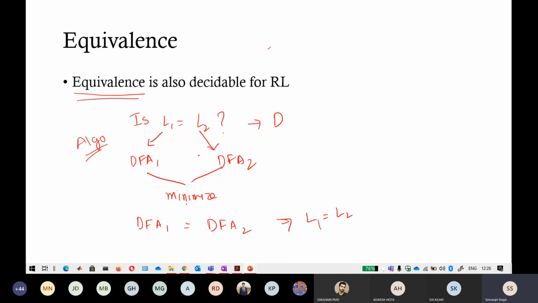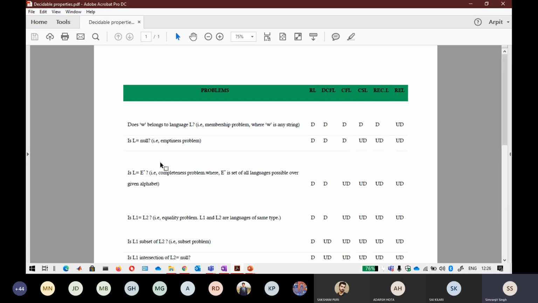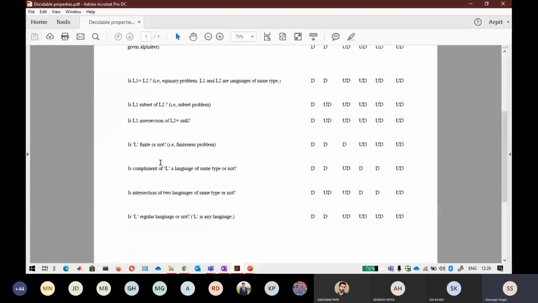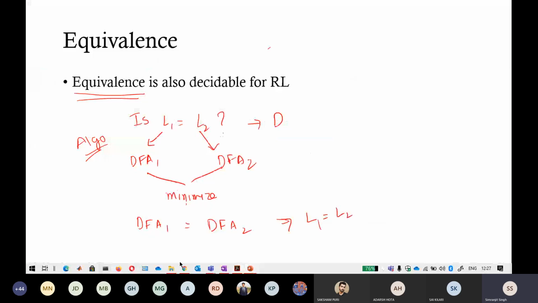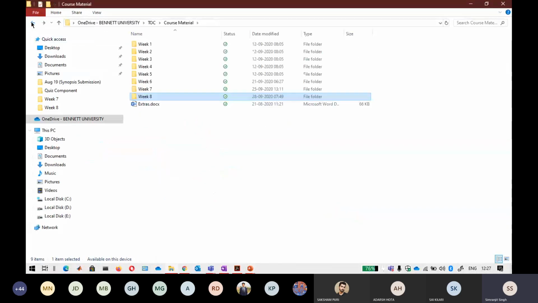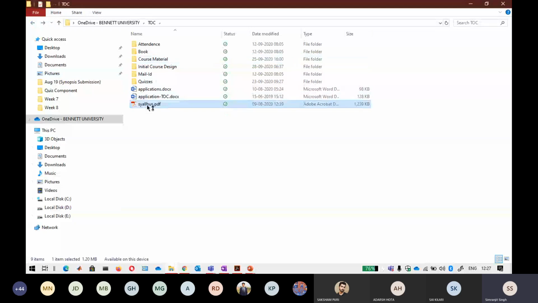Okay. So these are the three main decidable properties. The others you should see for yourself on the table. I will upload the table. Don't worry about that. So now with that, let me share the syllabus with you also. I think with that part we have completed two modules of our automata.